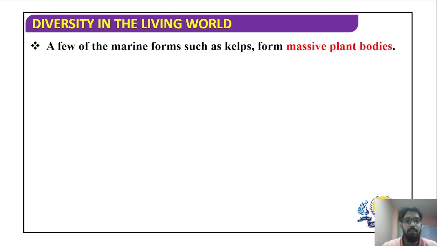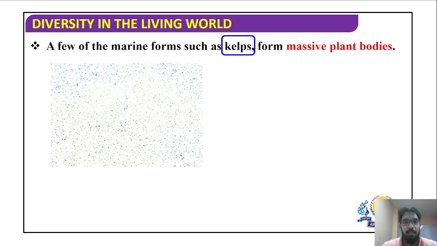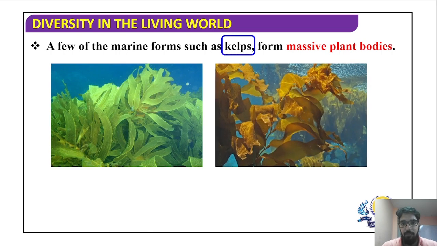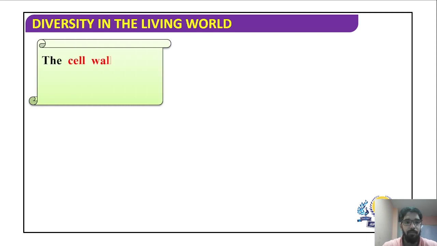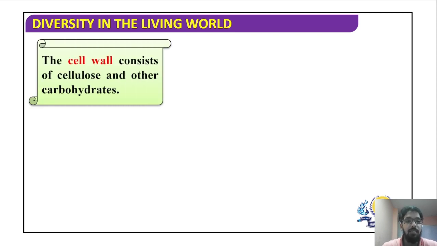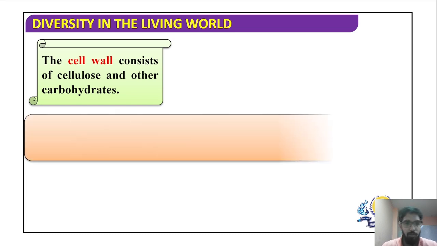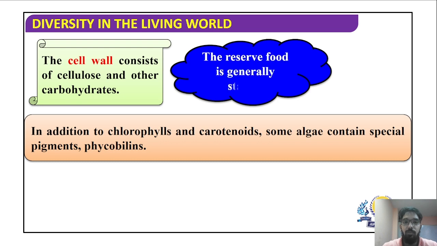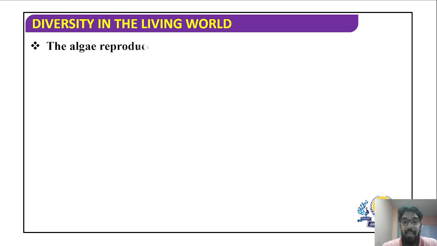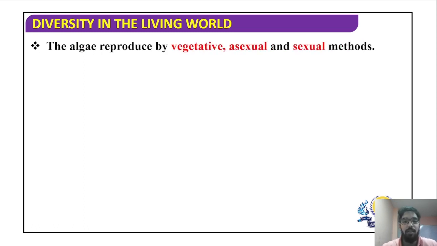These kelps are generally marine in nature or habitat. Yes, so these are kelps. The cell wall of algae is generally made up of cellulose, but besides cellulose, there are other carbohydrates which are also seen. In addition to chlorophyll and carotenoids, some algae also contain some special pigments called phycobilins. The reserve food material, once photosynthesis is performed, is stored in the form of starch. In algae, you will see special types of starch, which we will discuss when we discuss the different groups.